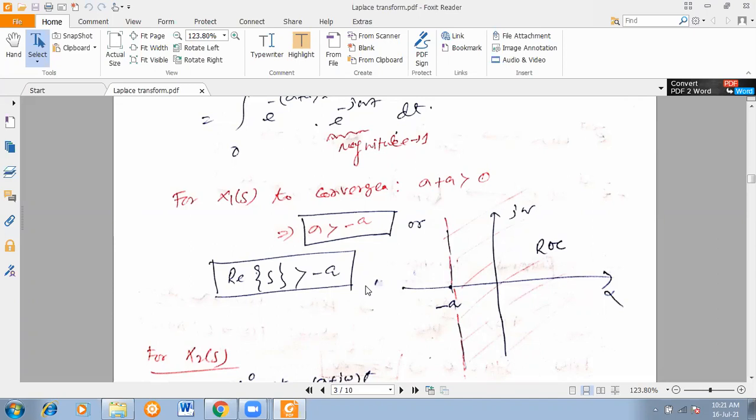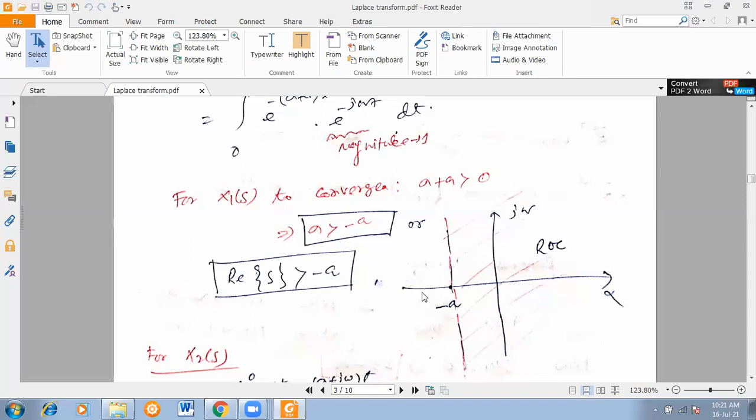That will never affect the region of convergence. So the imaginary part will never affect the region of convergence. Only the real part, that is sigma, is responsible for the condition for the ROC. Okay, only sigma.